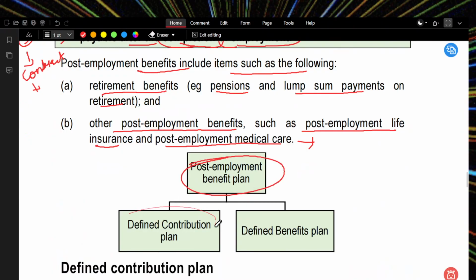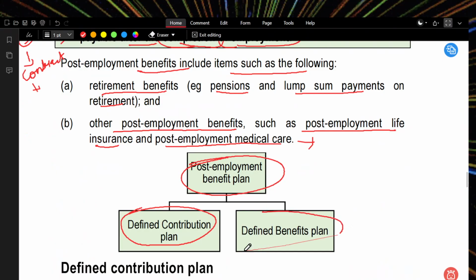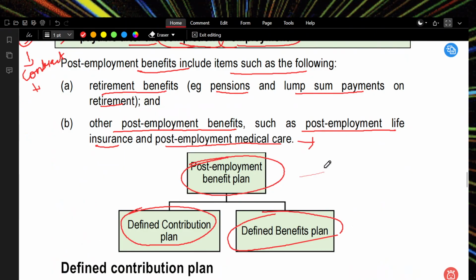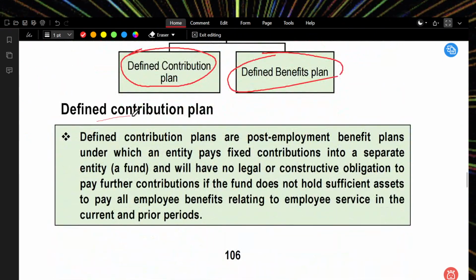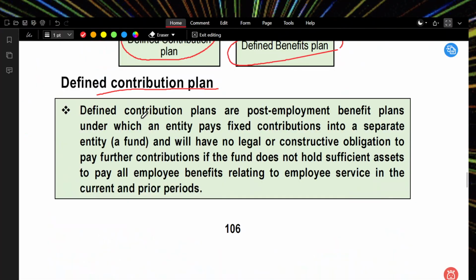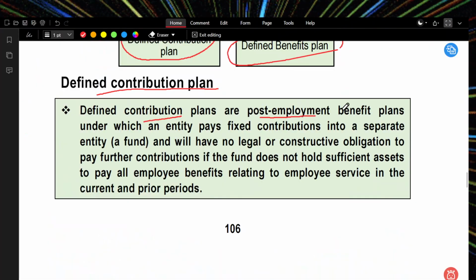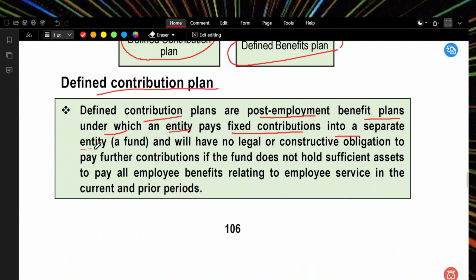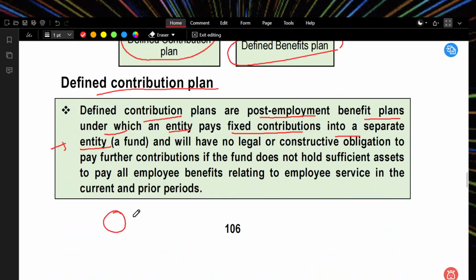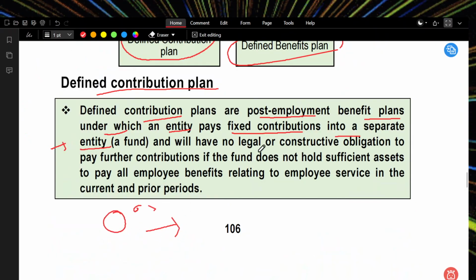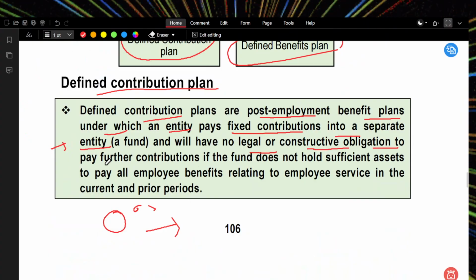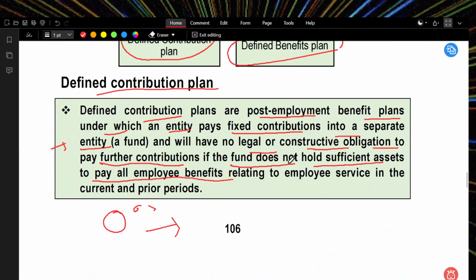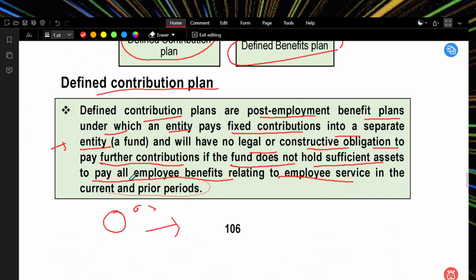Post-employment benefit plans are the defined contribution plan and the defined benefit plan. These are the post-employment plans. What is a defined contribution plan? Defined contribution plans are post-employment benefit plans under which the entity pays a fixed contribution into a separate fund and has no legal or constructive obligation to pay further contributions if the fund does not hold sufficient assets to pay all the employee benefits relating to employee service in the current and prior periods.